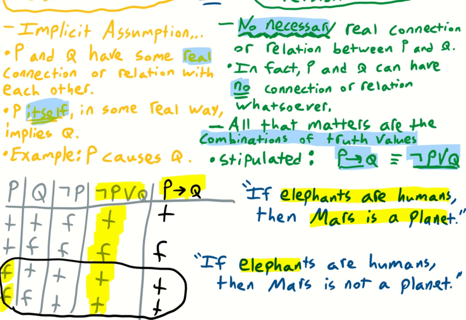If elephants are humans, then Mars is not a planet. In this case, we have a false antecedent and a false consequent. Now in mathematical logic, we're going to call this true.